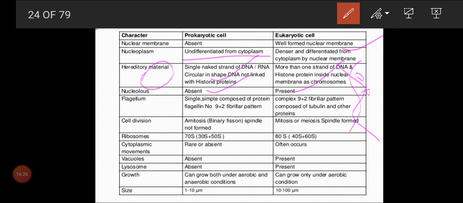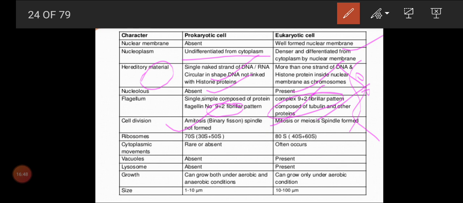And flagellum is absent in the 9+2 pattern in prokaryotes. Children, this is very, very important. In eukaryotes it is composed of a 9+2 pattern with tubulin protein, while in prokaryotes it is flagellin protein. I will explain the 9+2 condition when I take up cell organelles. And cell division is amitosis, that is simple binary fission only, in prokaryotes. In eukaryotes we can see mitosis and meiosis.